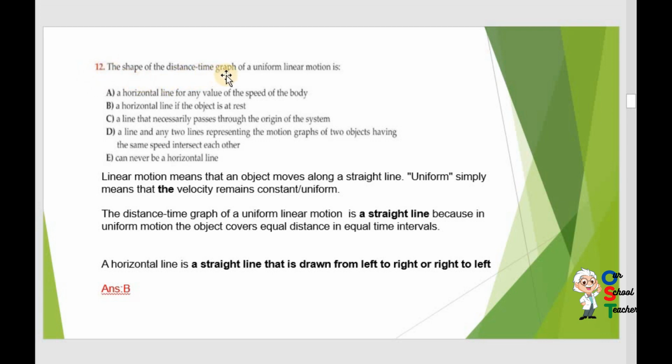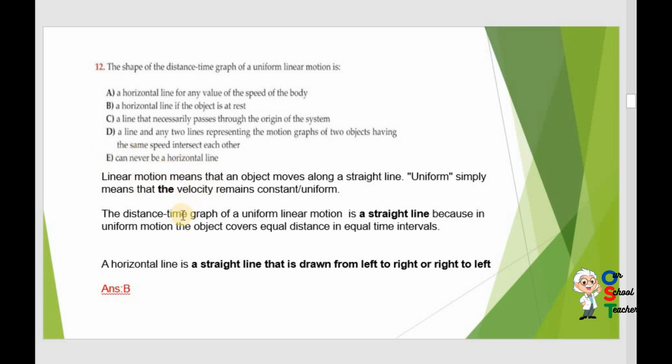The shape of the distance-time graph of a uniform linear motion is? What is the shape? A, a horizontal line of any value of the speed. The horizontal line of a speed is rest. C, a line that necessarily passes through the origin of the system. It means when it passes through the origin, it changes. D, a line, and any two lines representing the motion, no two lines. E, can never be a horizontal line.